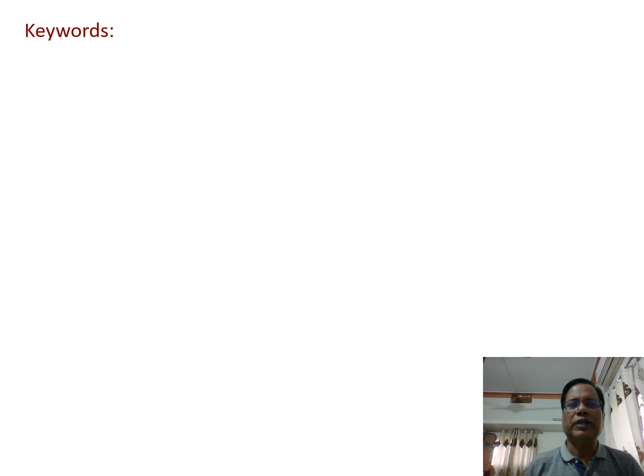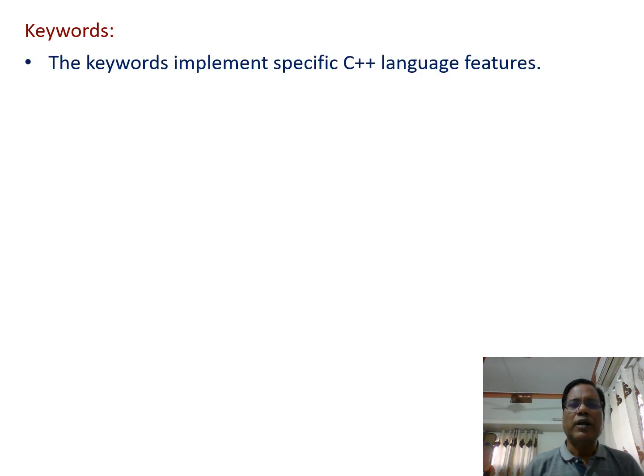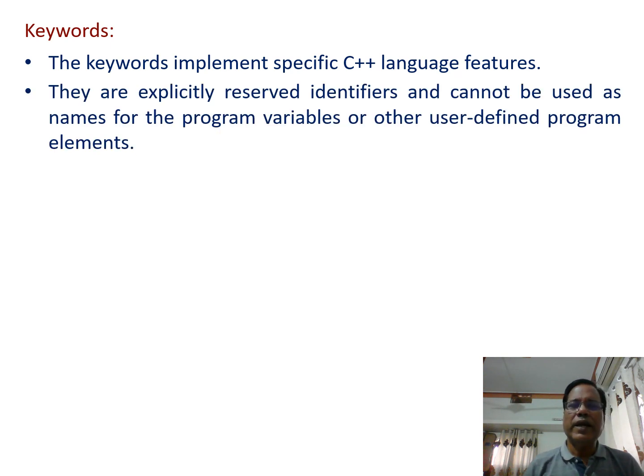We are familiar with keywords. So like C, in C++ also, the keywords implement specific C++ language features. They are explicitly reserved identifiers and cannot be used as names for a program variables or other user defined elements.